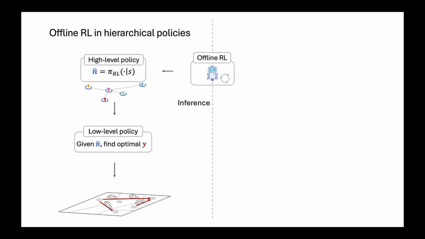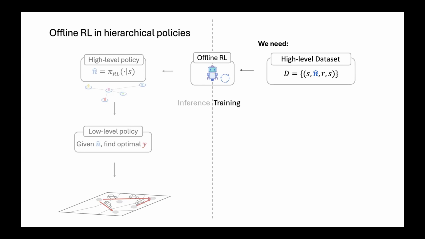And here, just as a reminder, we're using a hierarchical policy, so basically the policies that Daniele presented previously, where we learn a high-level policy that outputs this desired idle vehicle distribution across the network. And then we use our low-level optimization policy to transform this desired idle vehicle distribution to the actual vehicle flows across the network. And when we now want to train this policy offline, we obviously need to have access to a data set that consists of these high-level actions. So of these actions that are the desired idle vehicle distributions across the network.